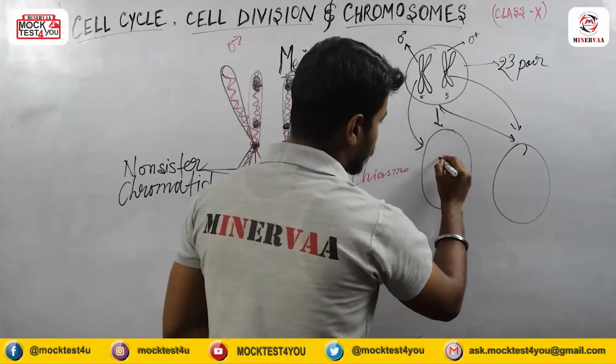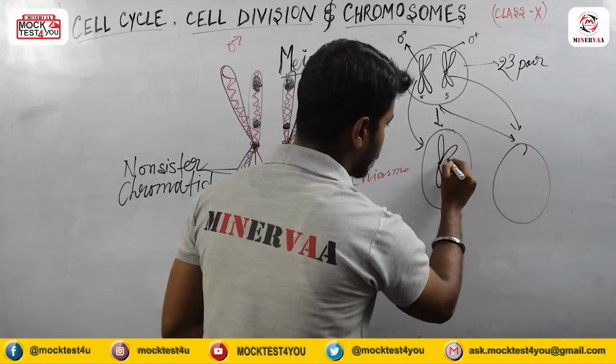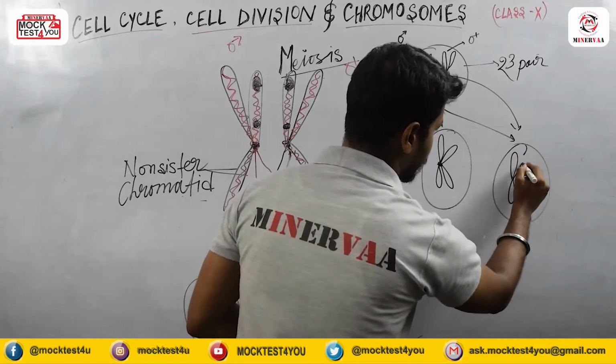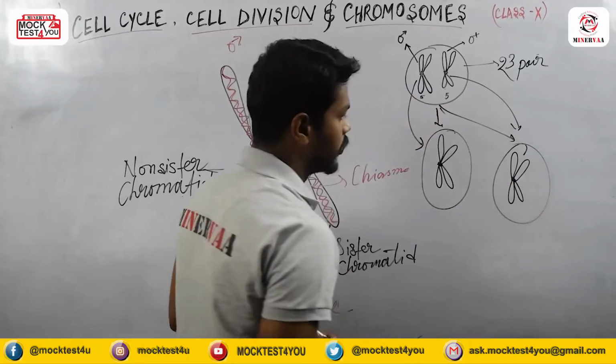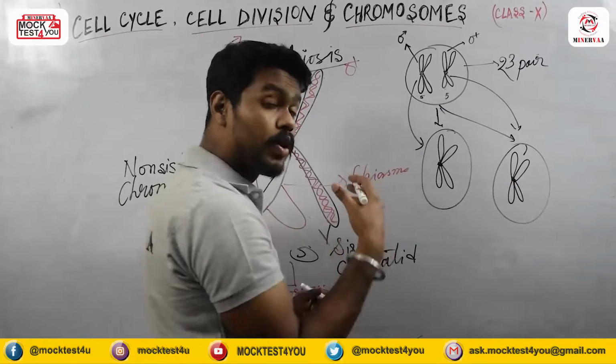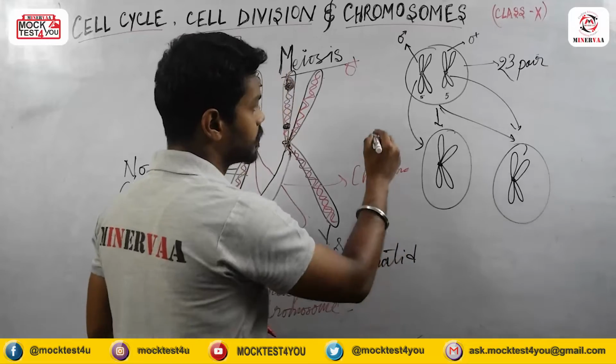Okay, so this kind of structure it will show, here the centromere is present, during the first meiotic division.